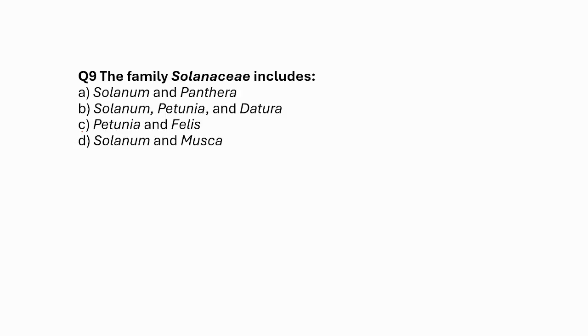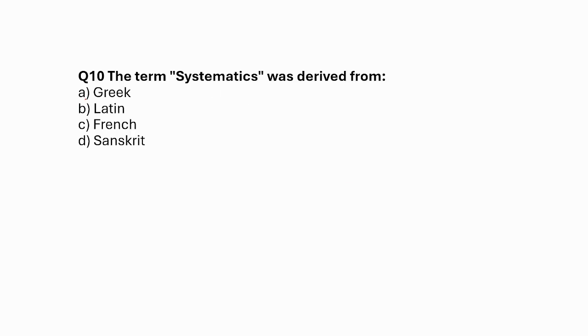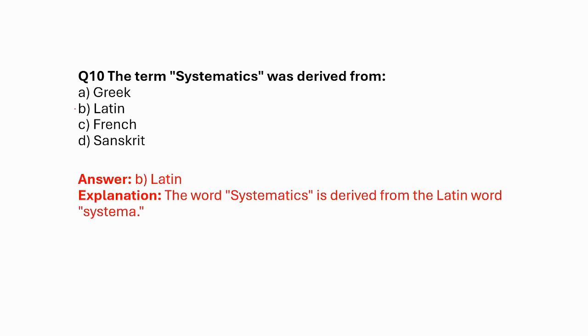Family Solanaceae includes: Solanum and Panthera, Solanum, Petunia and Datura, Petunia and Felis, Solanum and Musca. So the correct answer is B, Solanum, Petunia and Datura. All these belong to Solanaceae. The term systematics was derived from: A. Greek, B. Latin, C. French, D. Sanskrit. So the correct answer is Latin. It is derived from the Latin word systema.